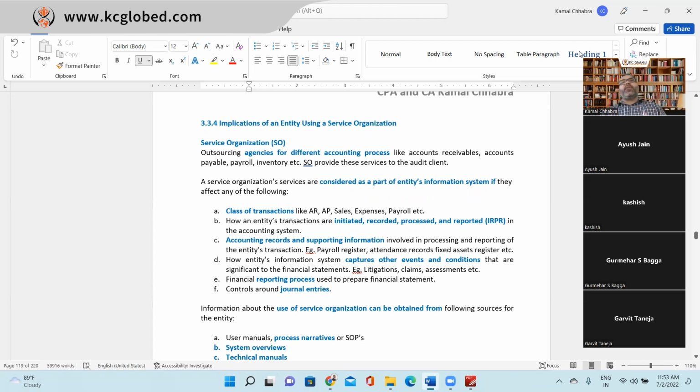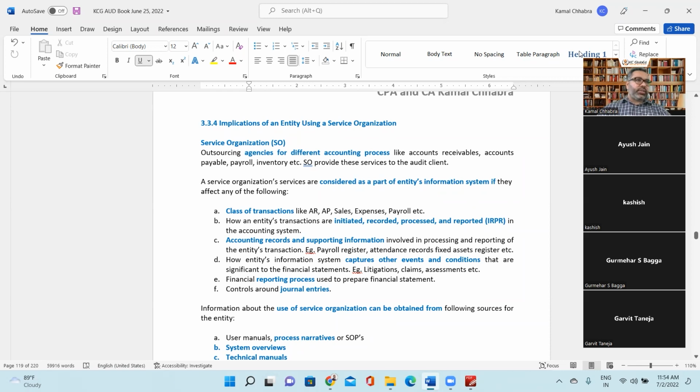SOC 1 report is for design effectiveness of the internal control of the service organization. Then that SOC 1 report is issued by OnPay to the management of XYZ Limited, right? And then that management will give that report to the XYZ auditor. Then the auditor will rely on the OnPay auditor that he has done the work.